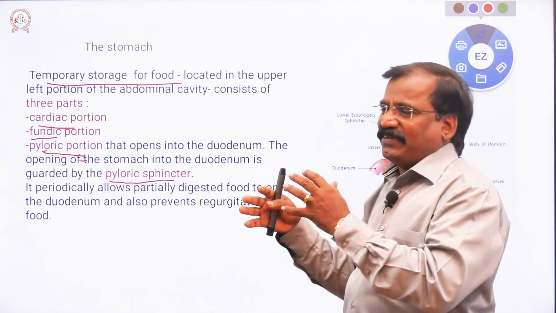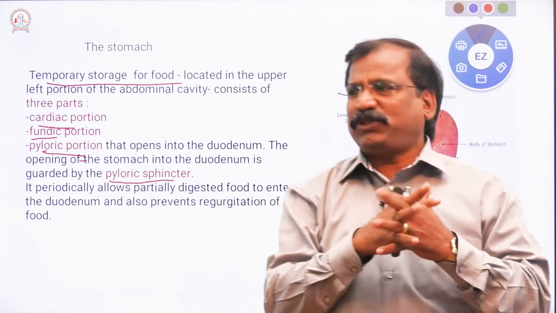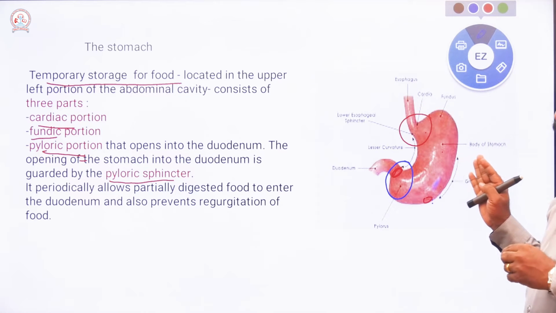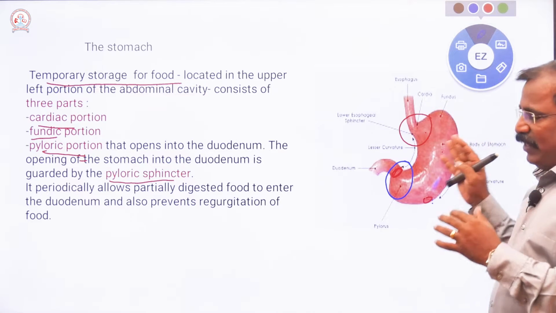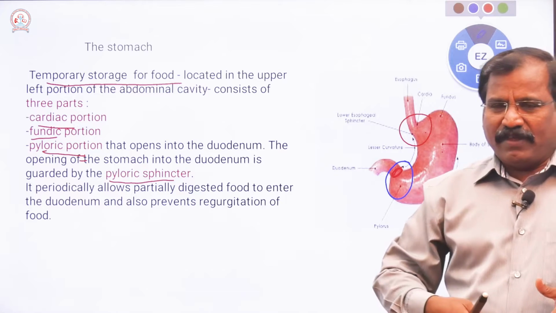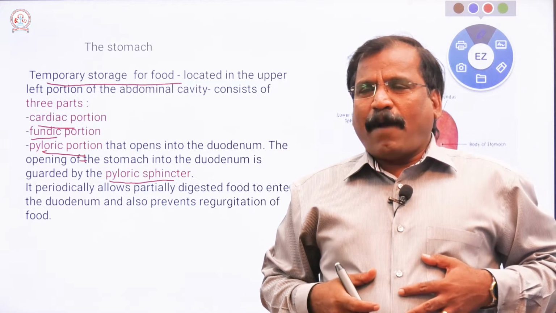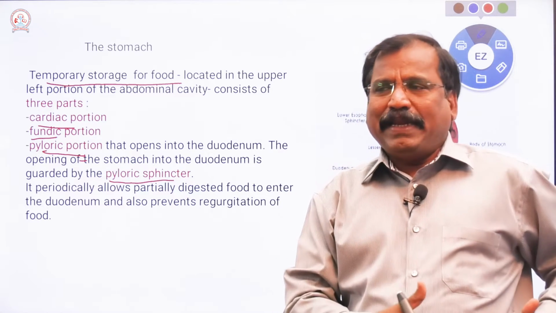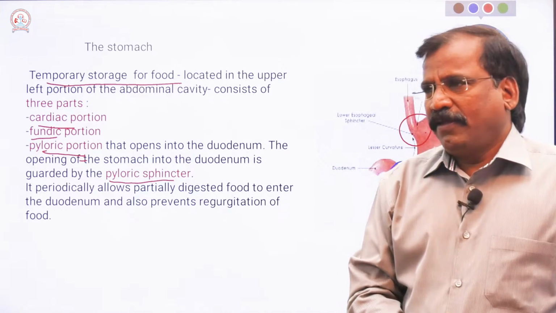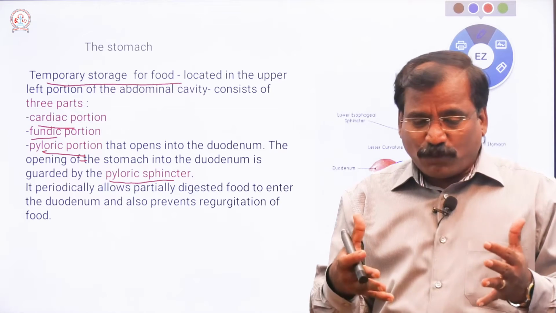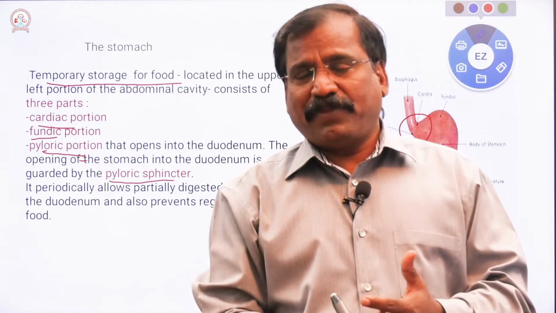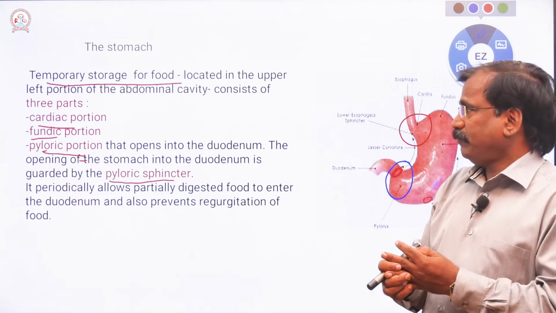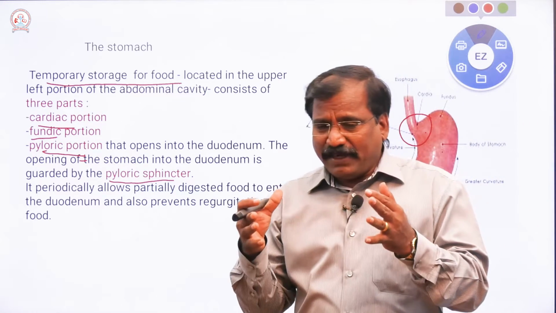The stomach is a J-shaped structure, following the esophagus. It is located in the upper abdominal region, on the left side. Its function is the temporary storage of the food, and also digestion. It consists of 3 parts.